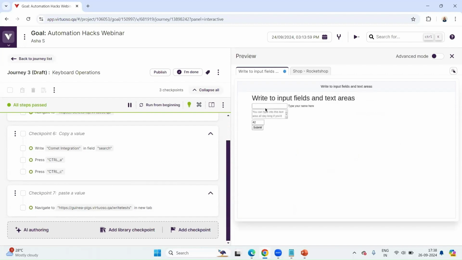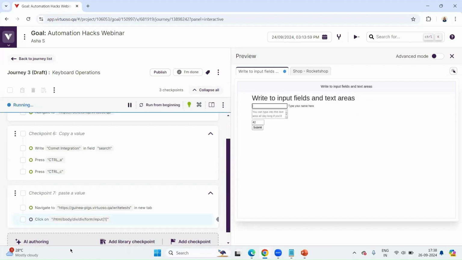But before that, I should get the control of this application, right? So I need to click on this. This is the sample text field I have chosen today. So now I will click on this. I just right clicked on it and selected the click on element, and it has picked up this and it has clicked here.